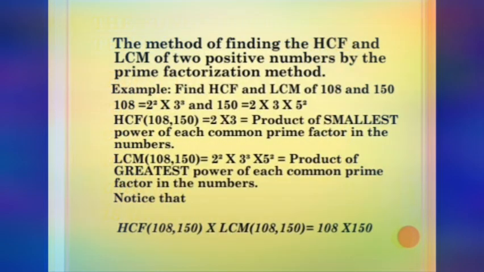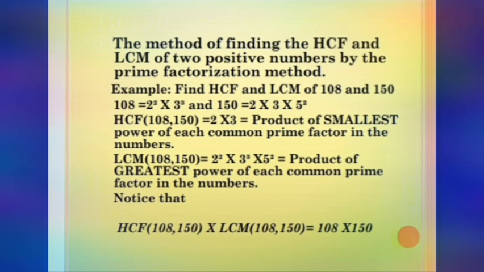Now students, let me explain how to find the highest common factor (HCF) and the lowest common multiple (LCM) of any two positive integers by the prime factorization method, with the knowledge of the fundamental theorem of arithmetic. I can brief you with an example. Find the HCF and LCM of 108 and 150. How can you find the prime factorization of 108?